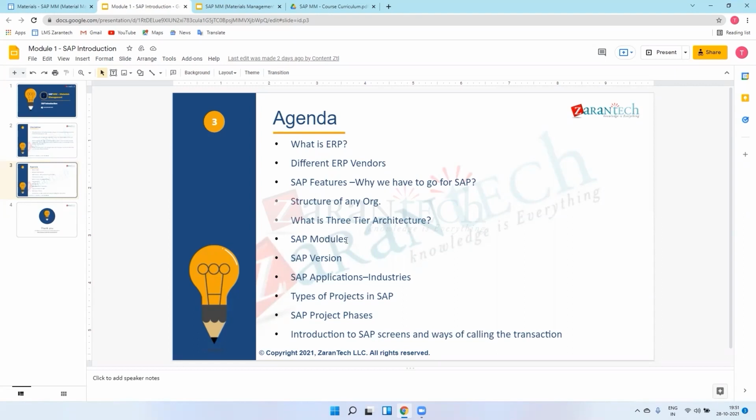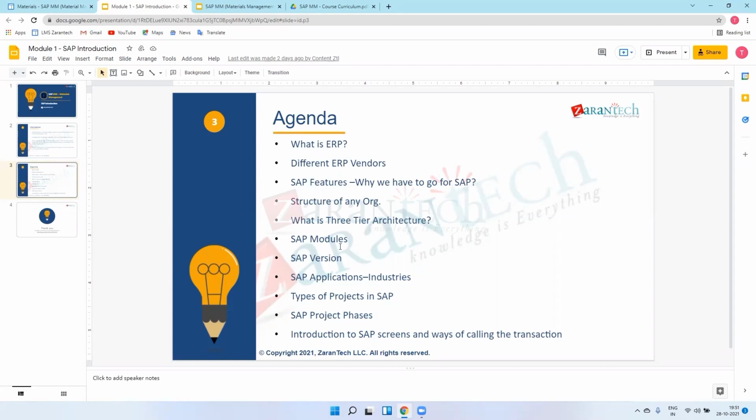So SAP modules I explained. There are a few SAP modules, means SAP MM, SAP SD, then SAP Finance, then controlling CO we can say, then sales and distribution SD, then HR, PP, then warehouse management WM, then quality management also there QM, and production planning PP, and also MM material management. So this is about the SAP modules.